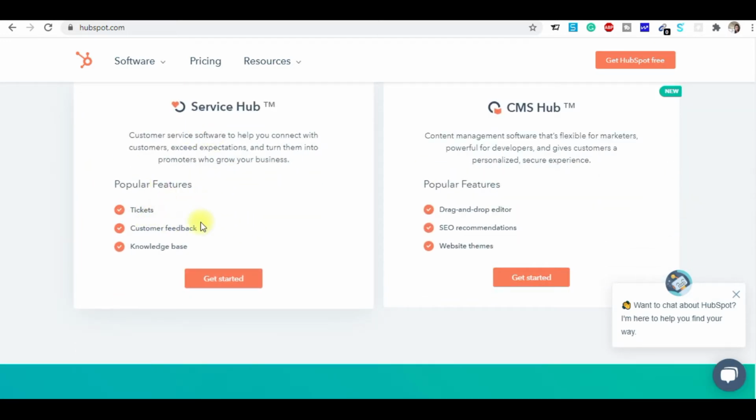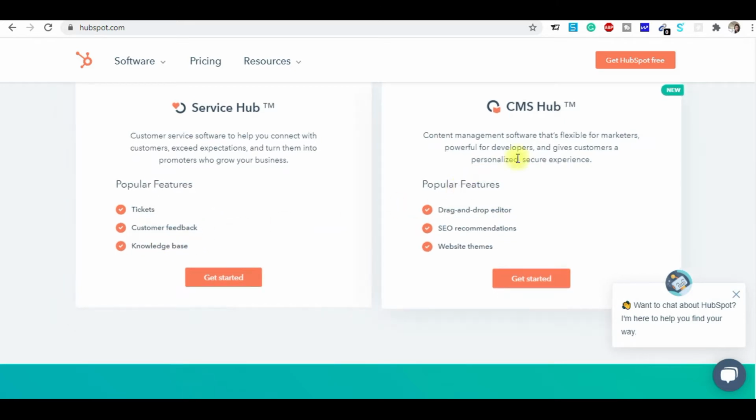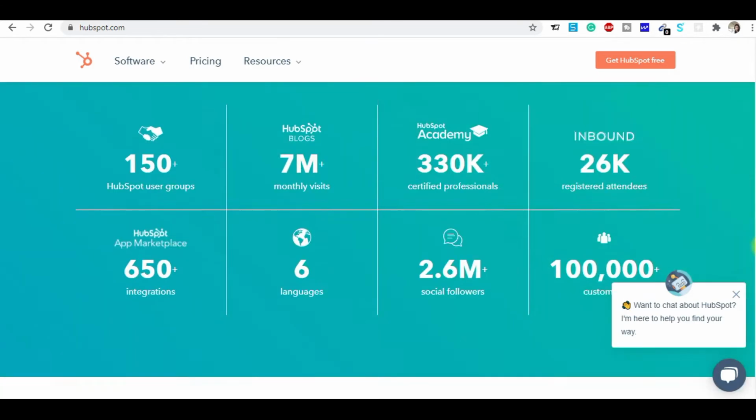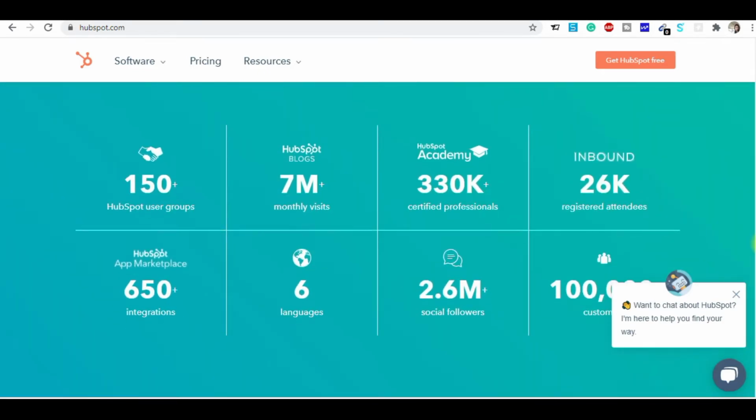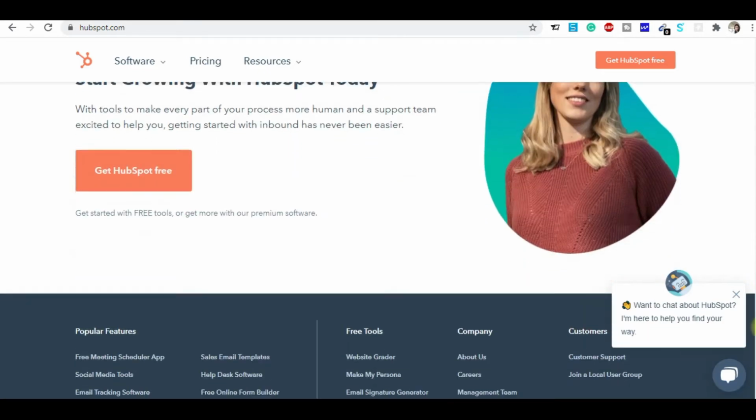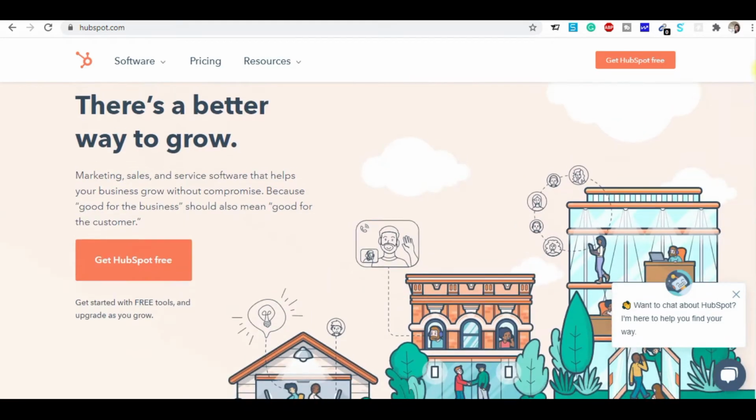In the service hub, the popular features are tickets, customer feedback, and knowledge base. And the CMS hub offers flexibility for marketers. It's a powerful tool for developers and gives customers a personalized, secure experience. And here you will design the landing pages, the websites, the SEO, and all. Right? These are the number of customers they have, and you can go through it, guys. You can check it out properly.